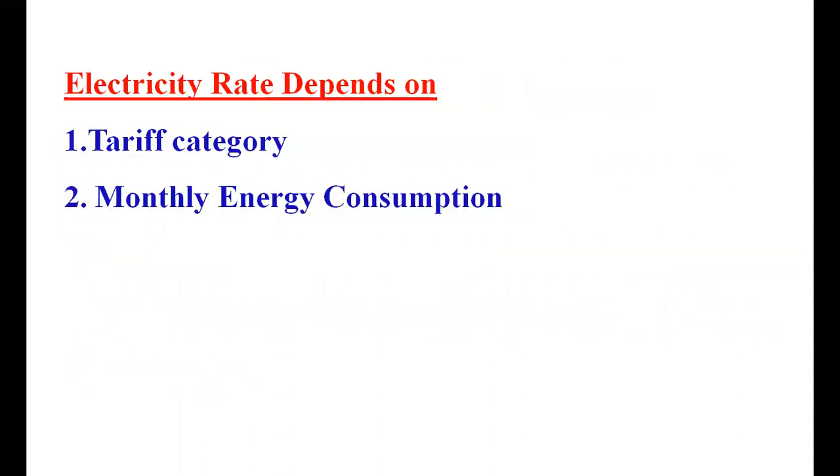And how to calculate the electricity bill in your home? The electricity rate mainly depends upon two factors. The first one is the tariff category and second one is the monthly energy consumption. There are some fixed charges also included in the electricity bill, but the rate mainly depends upon the tariff category and the monthly energy consumption in your home.